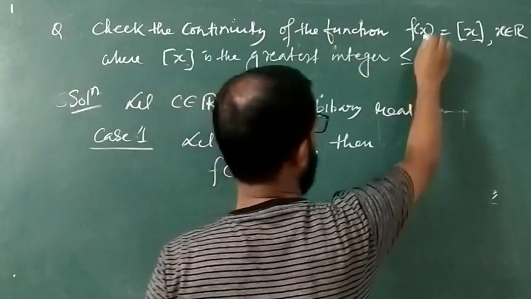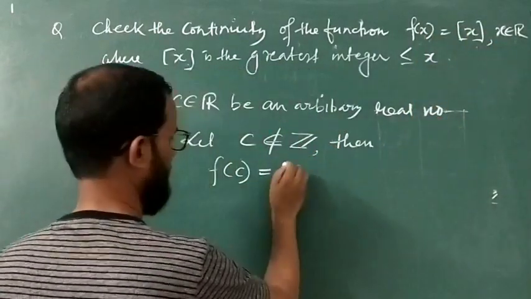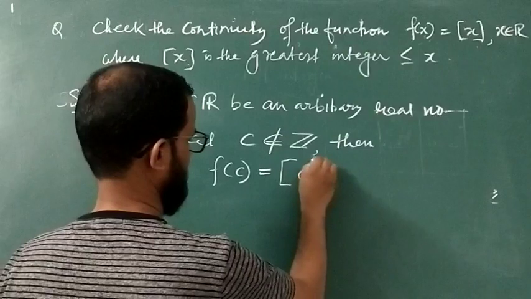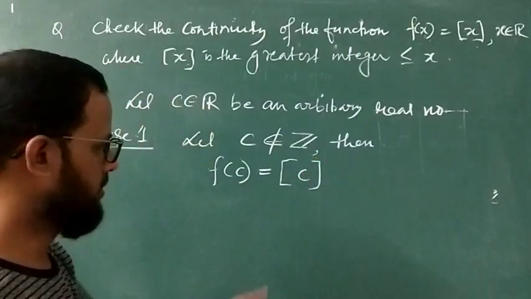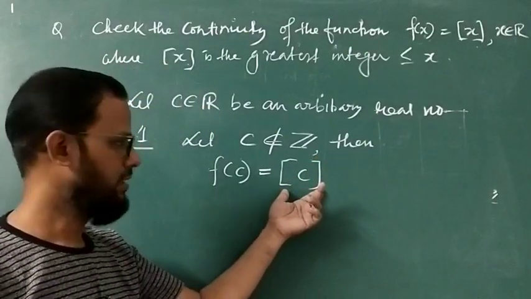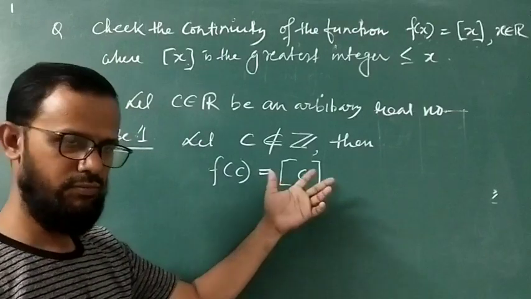What will f(c) be? You put x equal to c here, then it is equal to what? Box c. And it can be an integer, but which integer we do not know. Box c is an integer.